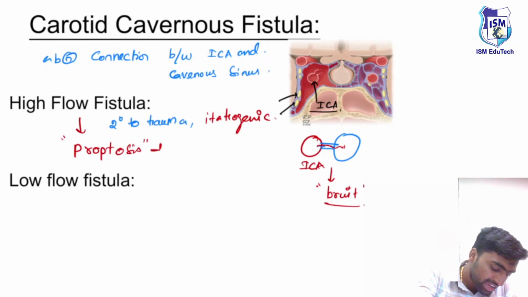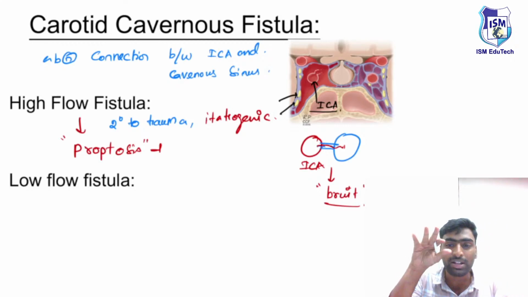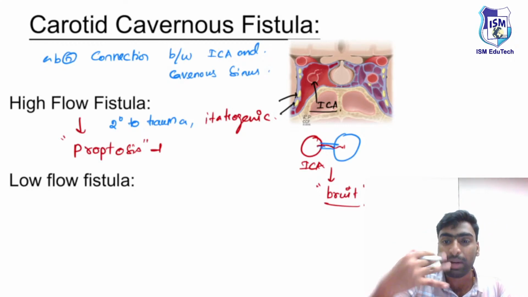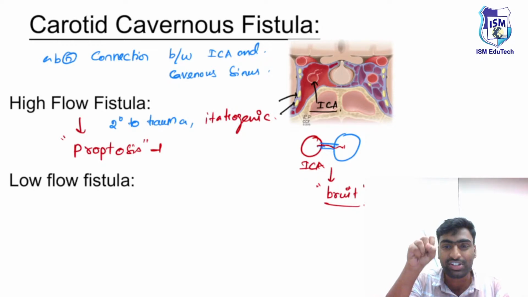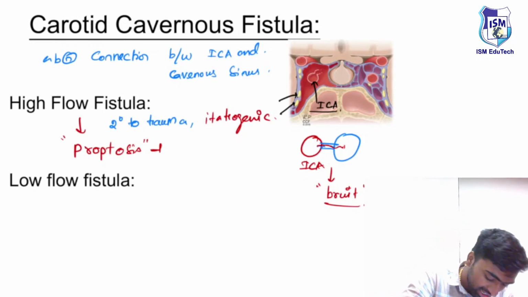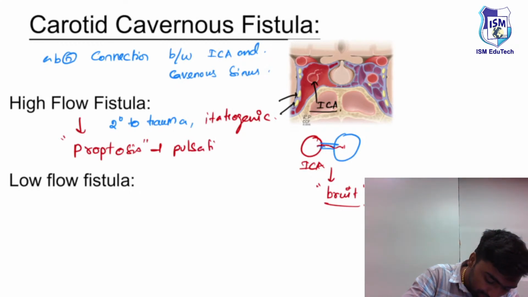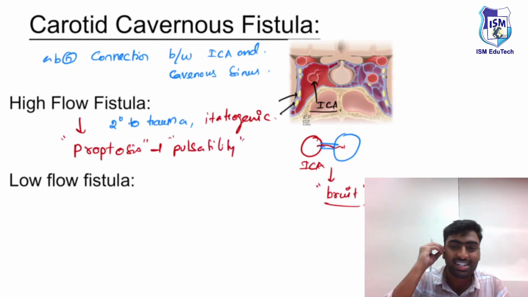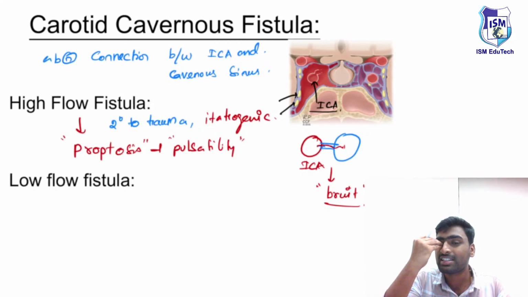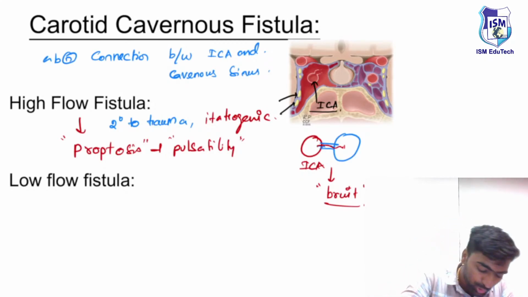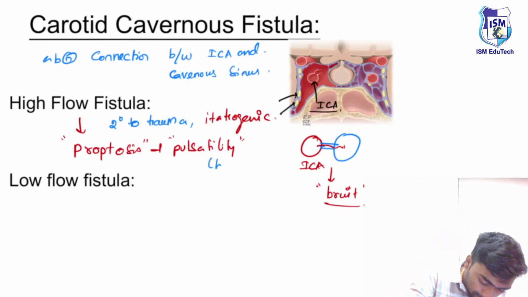This proptosis will have the typical feature of pulsations, because we know the artery will pulsate. On auscultation, you will be able to hear the presence of bruit.